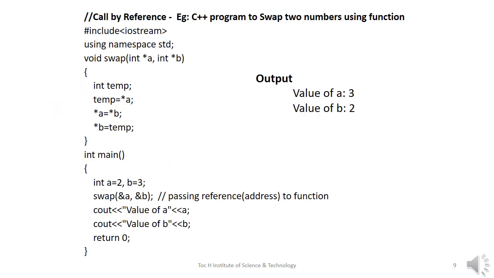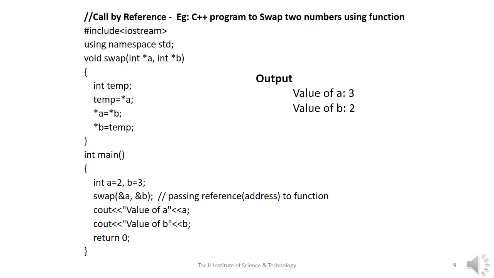In this example, we will see how to perform swapping of two numbers using call by reference. For that, I defined a function swap with parameters *a and *b, which are pointer variables, because in the main function, we are going to call the function swap by passing the address of actual parameters a and b rather than the value of actual parameters.